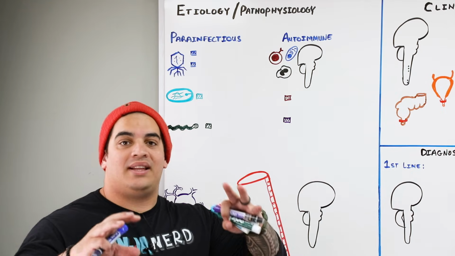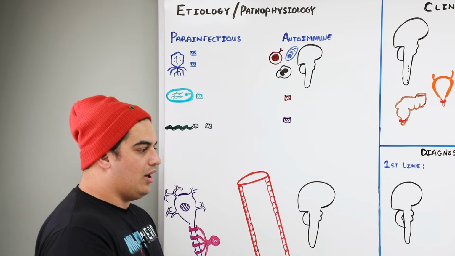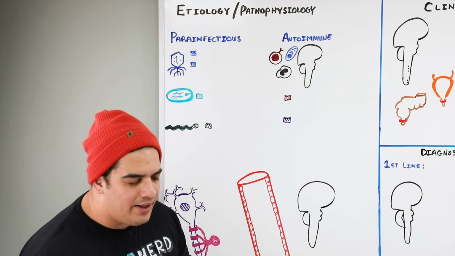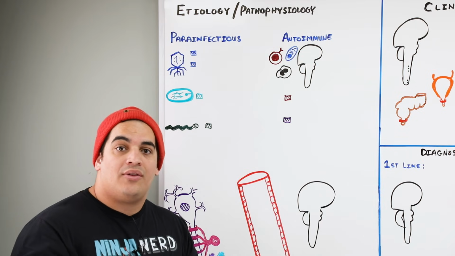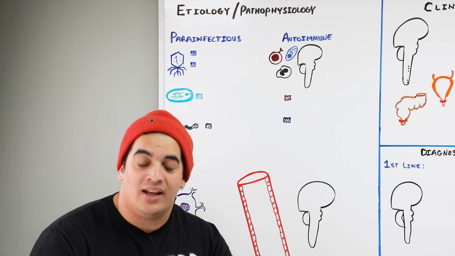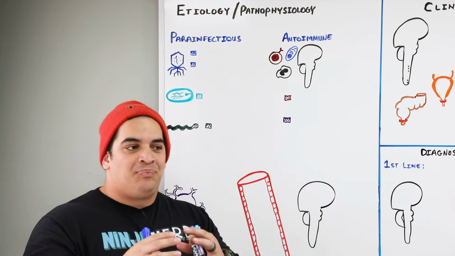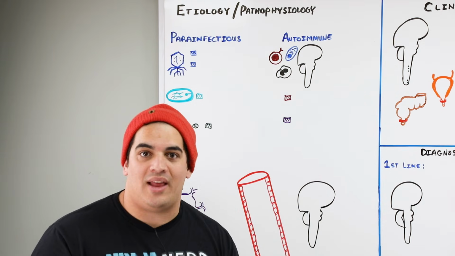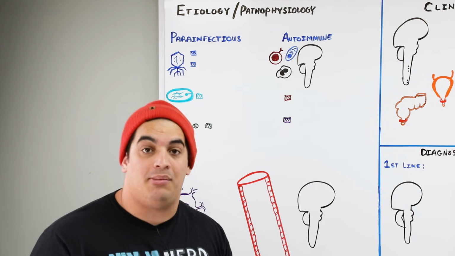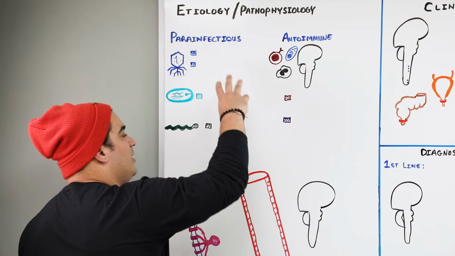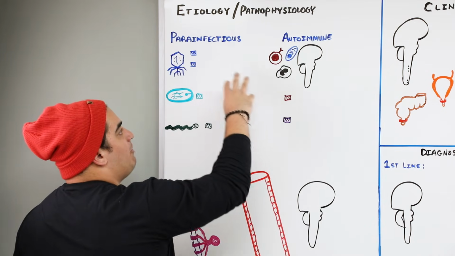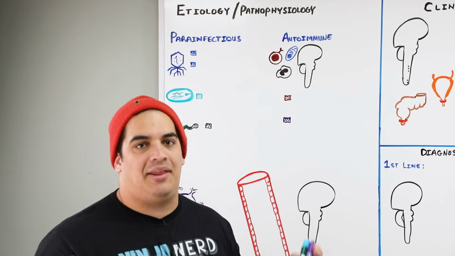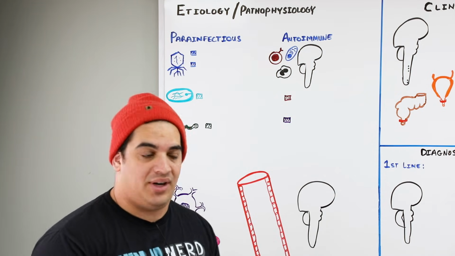All right, so let's talk about the etiology and pathophysiology of transverse myelitis. Transverse myelitis is inflammation, demyelination of the axons that are present within particularly the spinal cord. Now, what is the cause of it? We don't really have a complete, definitive answer on that, but we have some things that we think may be responsible. And this is lumped into technically three groups. One is parainfectious, the other one is autoimmune, and the last one is idiopathic. We don't really know, or we can't pinpoint a particular cause.